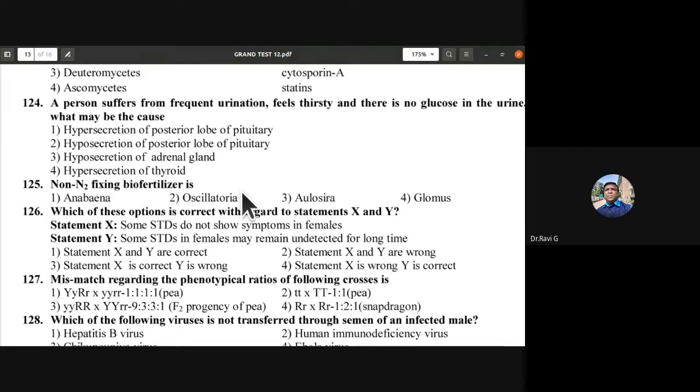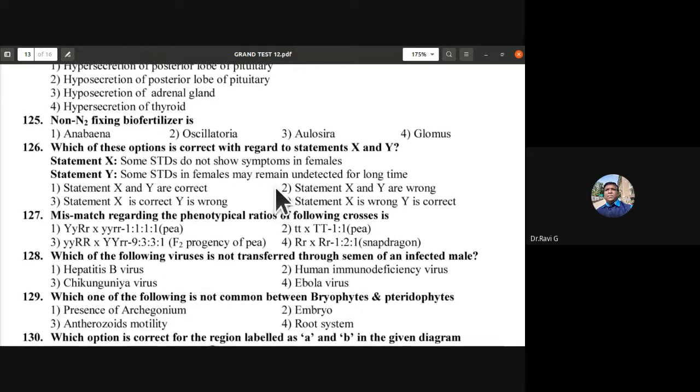Non-nitrogen fixing biofertilizer among these examples. So which is not fixing nitrogen but is a biofertilizer? So the 125th, glomus is the answer. Okay, which of these options is correct with regard to statements x and y?